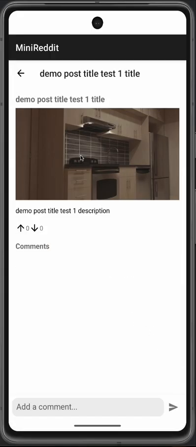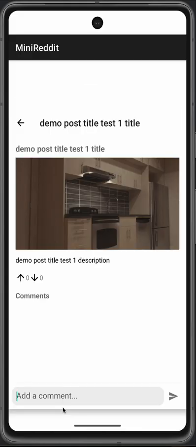And if a user clicks on this post, a post details screen will show up. And so we can see the full post, an image. If it is provided, then image will load here and a list of comments here. So let me add sample comments like sample comment one.